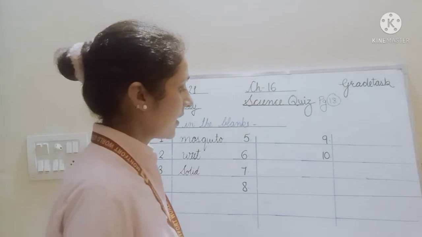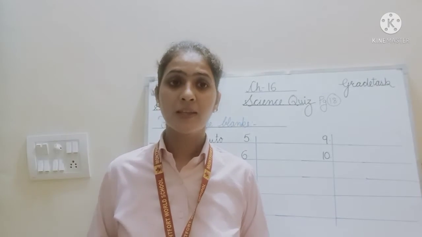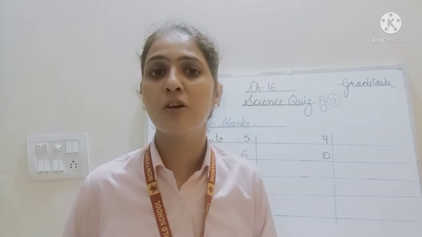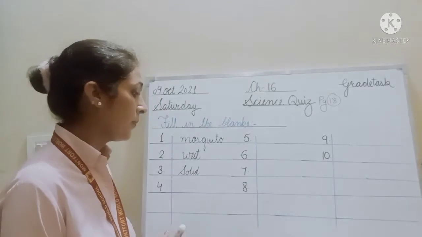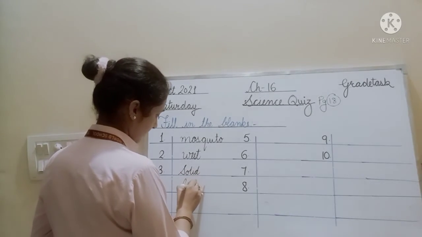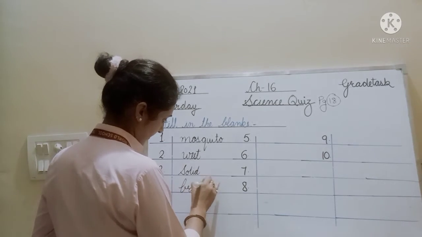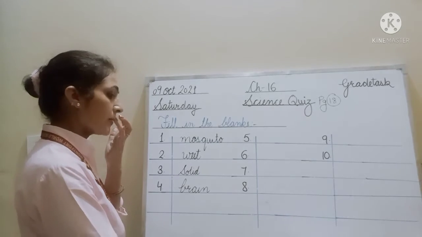Next, the dash is the control center of the body. Our body is controlled by the brain. So the answer will be brain. Brain is the control center of the body.